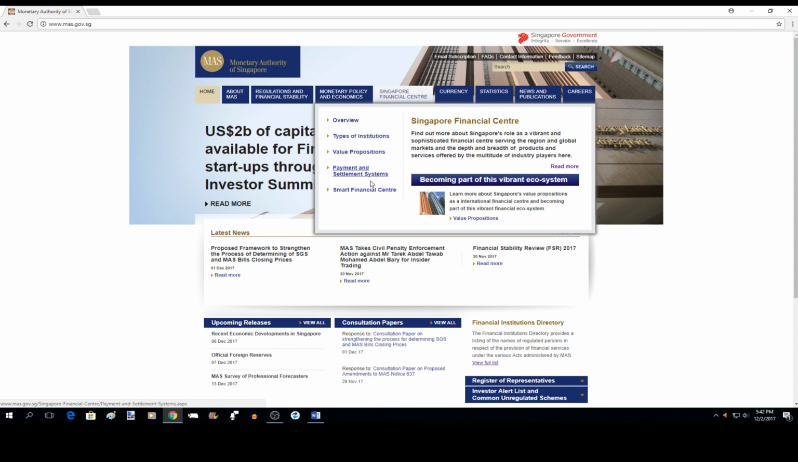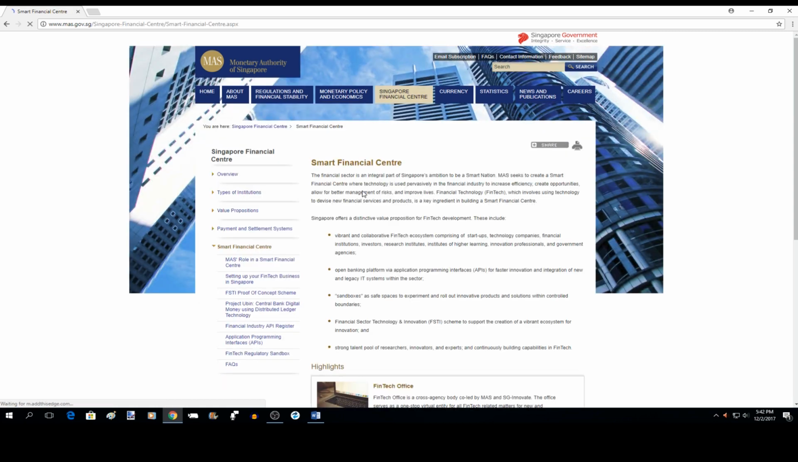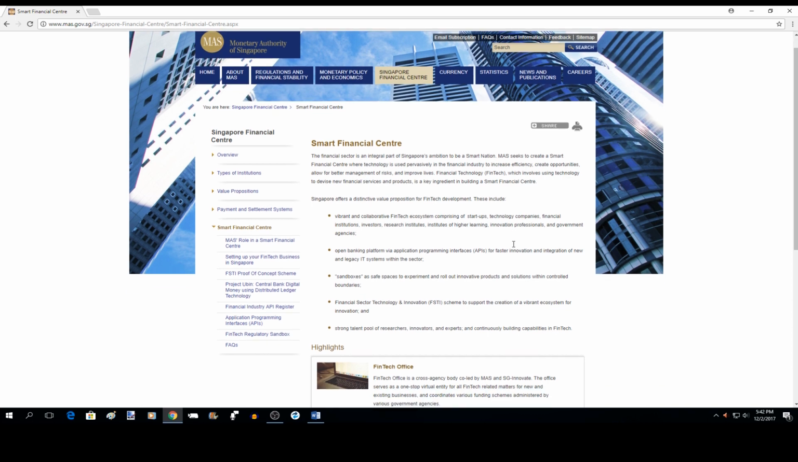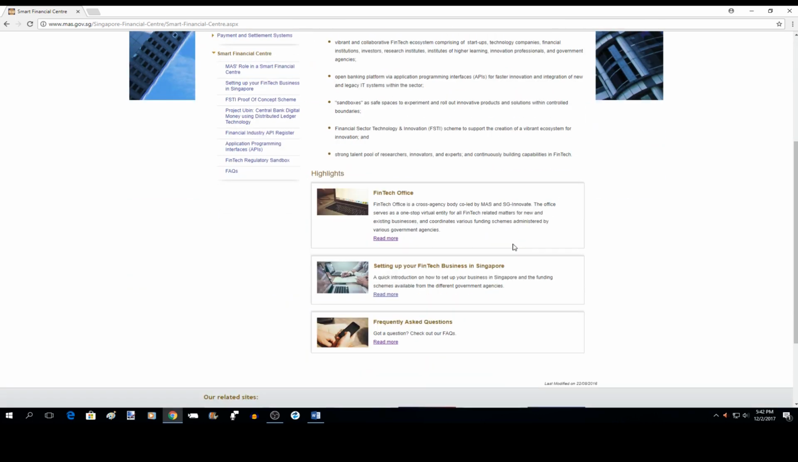The Smart Financial Center drop-down is where one can find information about all things fintech. If you roll all the way down to the bottom of the Smart Financial Center section, you'll find that the MAS has an office dedicated specifically to fintech issues, hence the Fintech Office. It also has some other information about setting up your fintech business in Singapore, as well as some frequently asked questions about all things fintech.